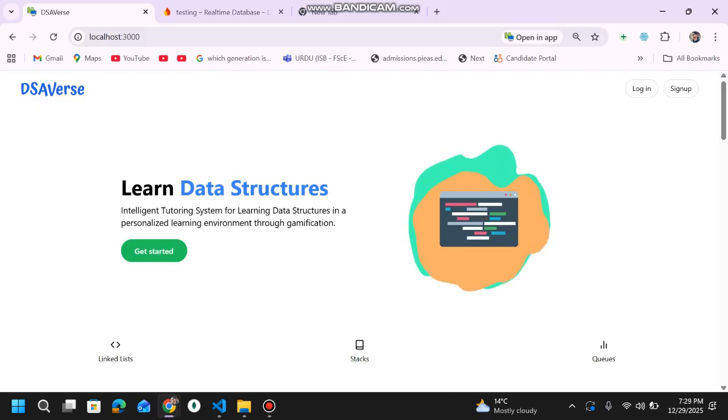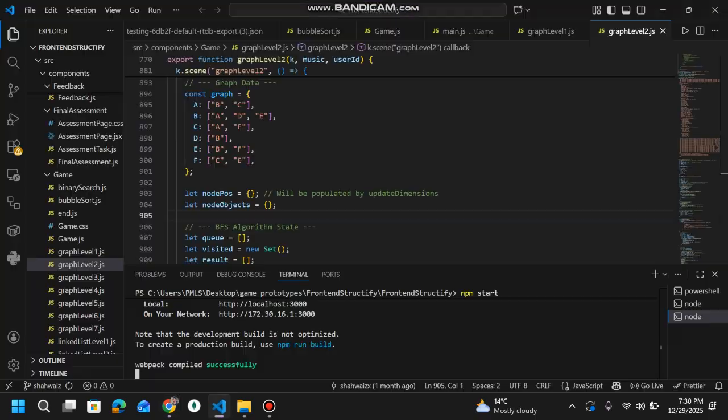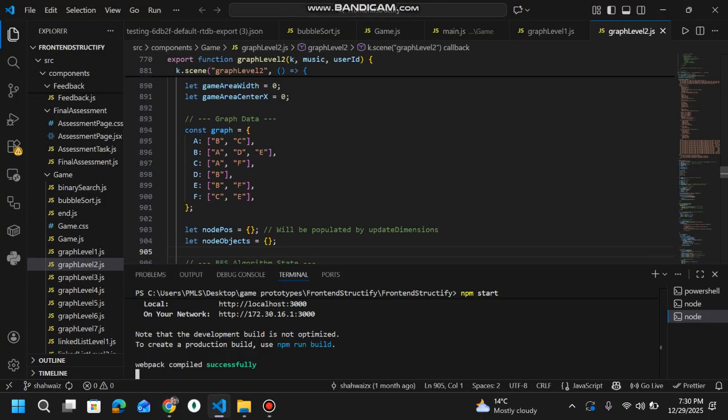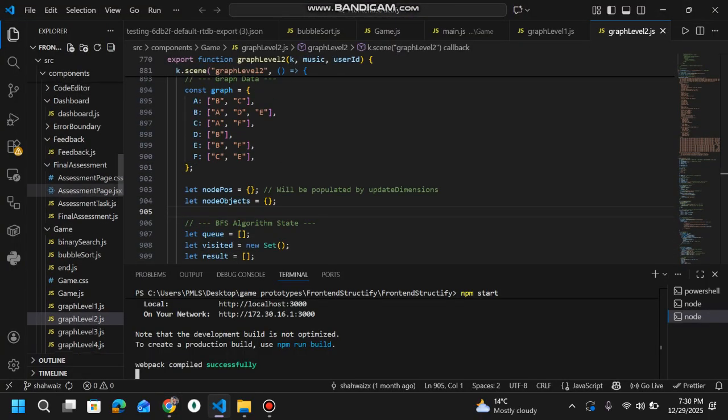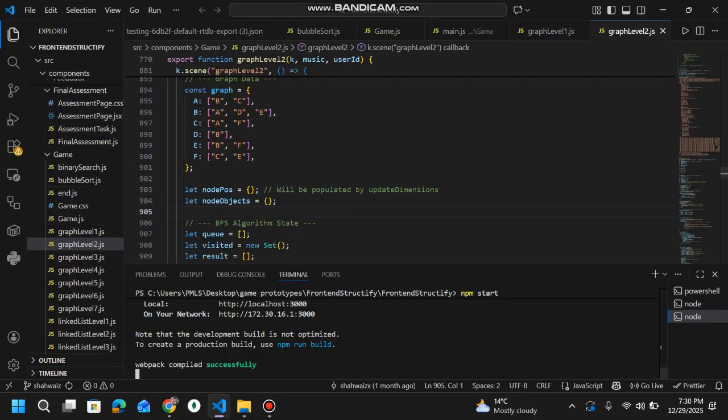Right now my FIP is not deployed. It is working on localhost, as you can see. Let me just reload it. It is on localhost, and just to make sure, let me show you the code. This is the complete code directory, and you can see the webpack is compiled here.